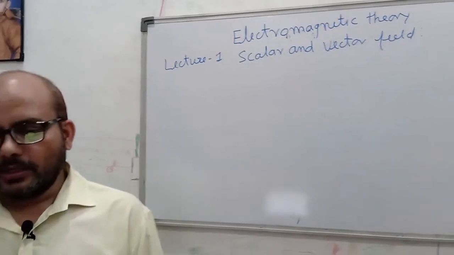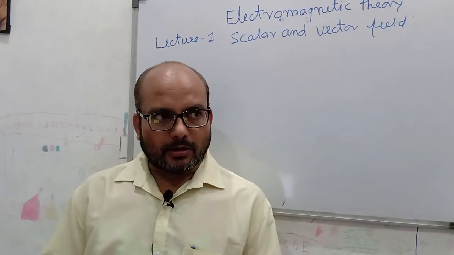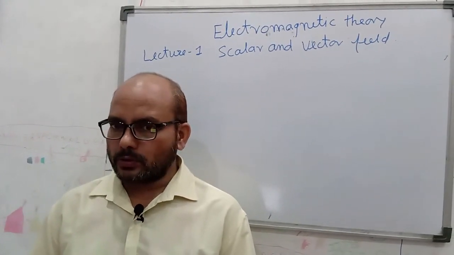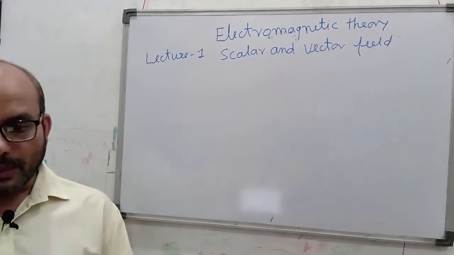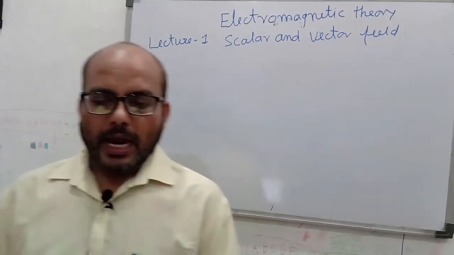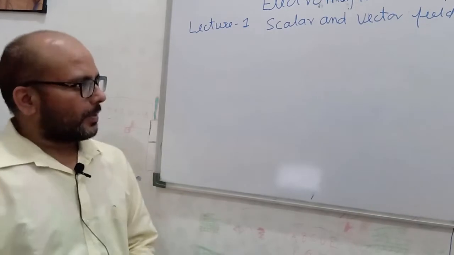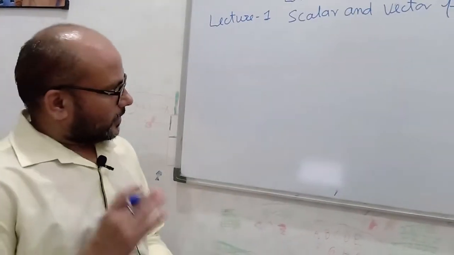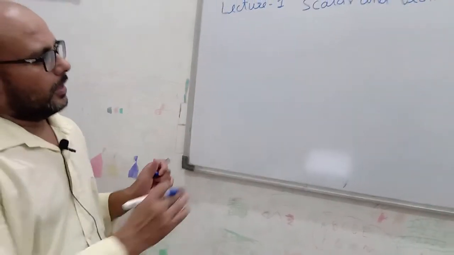A tensor quantity is one whose components are also related to the direction of the plane. That means a tensor quantity keeps track of magnitude, direction and which plane the component acts on. But in this lecture we will not discuss the tensor quantity.